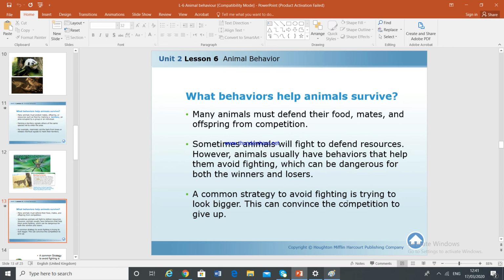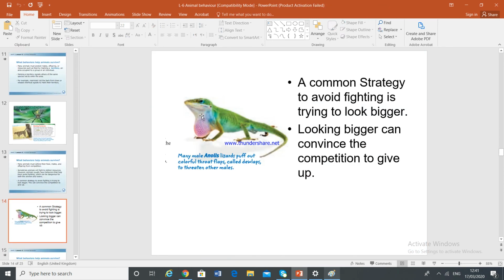And a common strategy to avoid fighting is trying to look bigger. What does this mean, trying to look bigger? Let me show you this example. Normally it doesn't have that bulgy thingy. Do you see this bulgy thingy? They puff out their colorful throat flaps. It's called a dewlap. Why? They think that when they do this, they can threaten the other males. Do you understand this? A common strategy to avoid fighting is trying to look bigger. They think that looking bigger can convince the competition to give up. And yes, for animals, it really does.